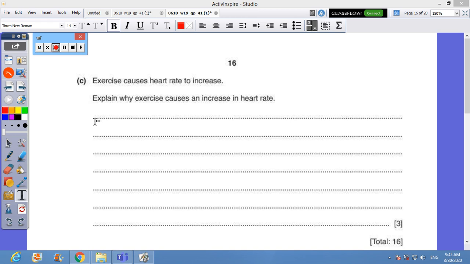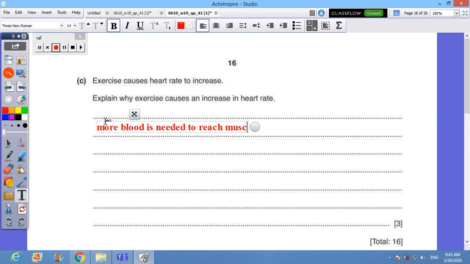Part C, exercise causes heart rate to increase, and this makes sense. Explain why exercise causes an increase in the heart rate. More blood is needed to reach muscles. What for?